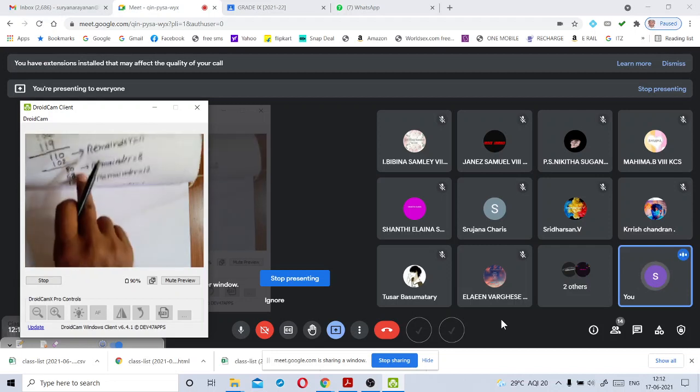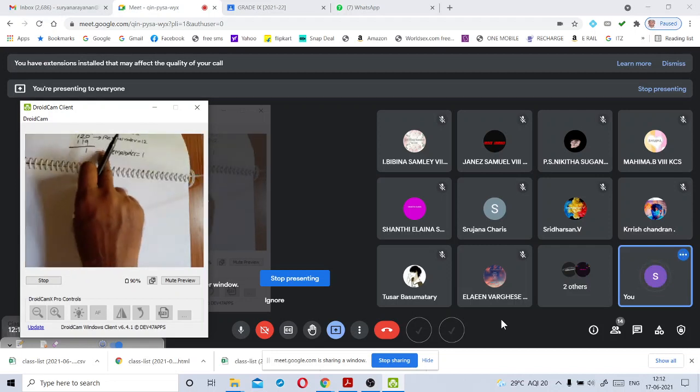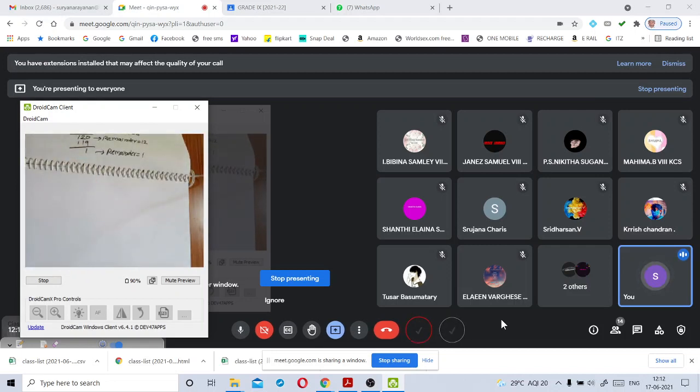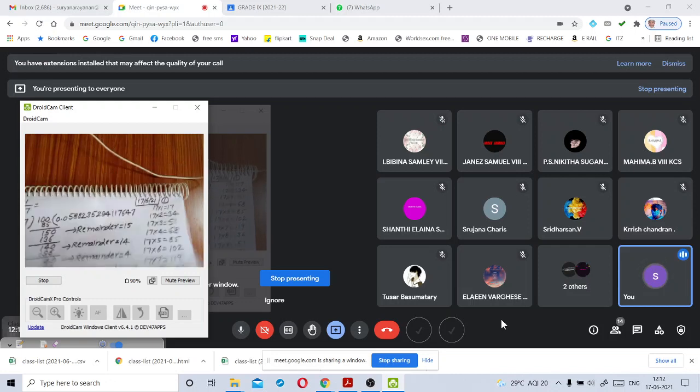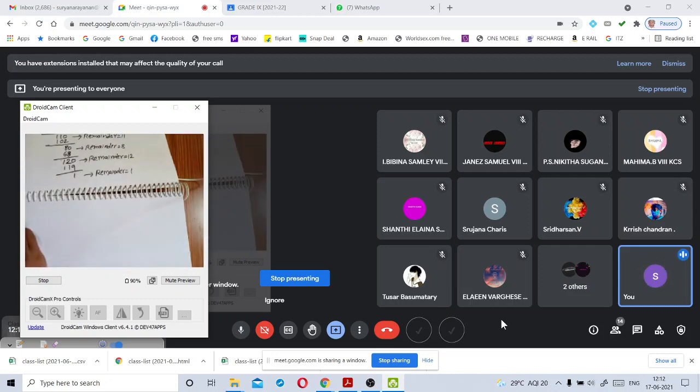Again we keep 2 zeros. Yes or no? Again we get the same remainders continuously, infinitely many times. So we keep the bar symbol above all these digits.